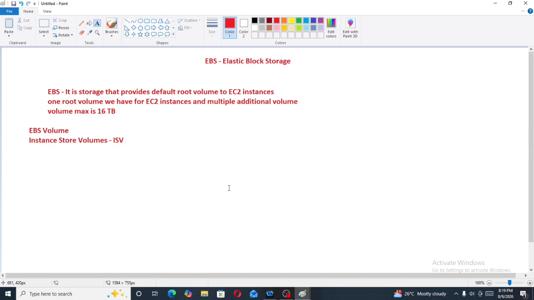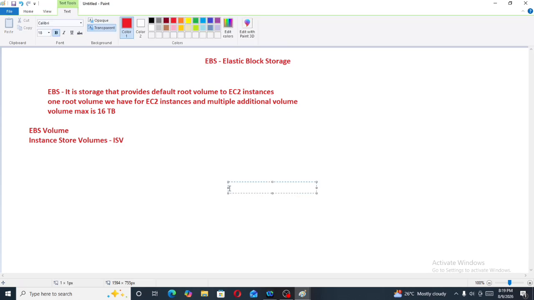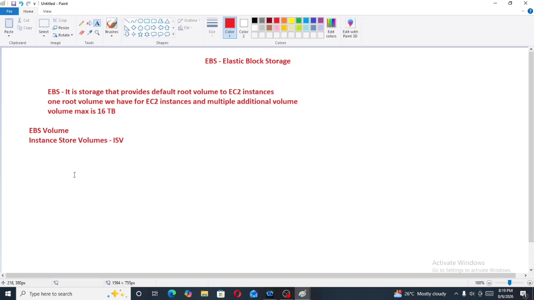Now, EBS volumes are persistent storage. What is persistent storage? Persistent means permanent. It means if you start and stop the EC2 instances, data will not be lost. But instance store volumes are not persistent storage. Not persistent means temporary storage. It means if you start and stop the instance, data will be lost.